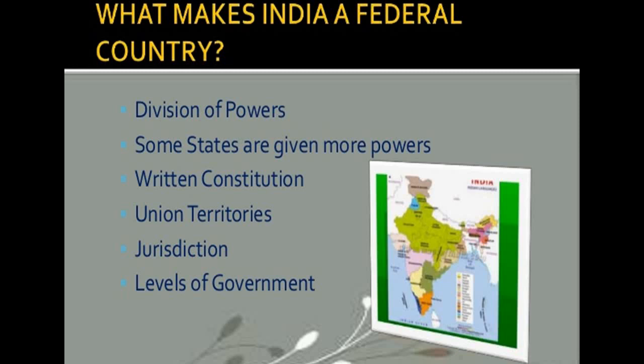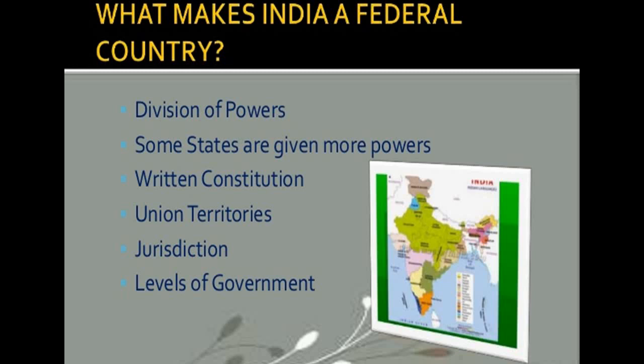The constitution originally provided for a two-tier system of government: the union government, or what we call the central government, that represents the Union of India, and the state governments. The third tier of federalism was added later in the form of panchayats and municipalities.